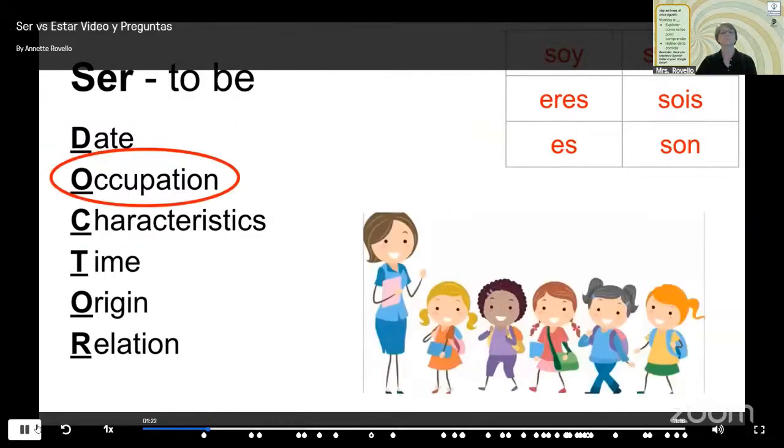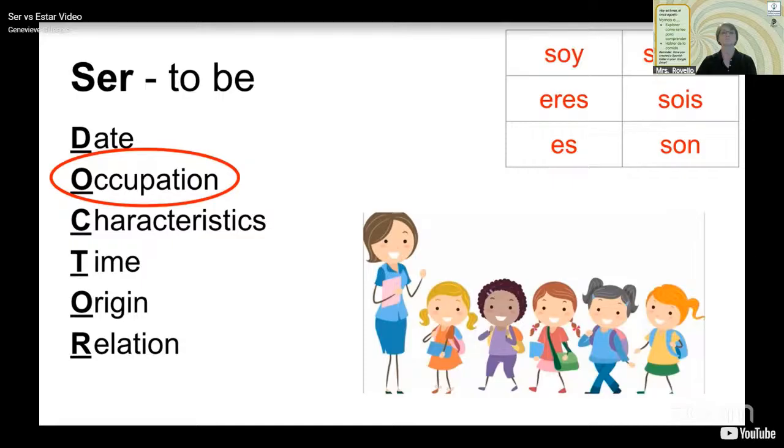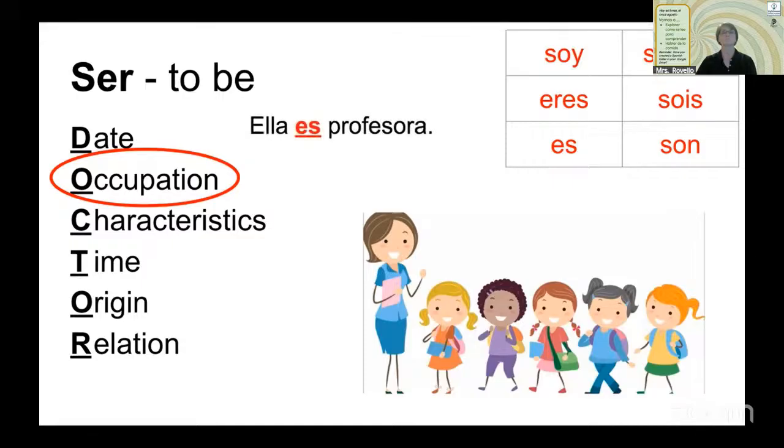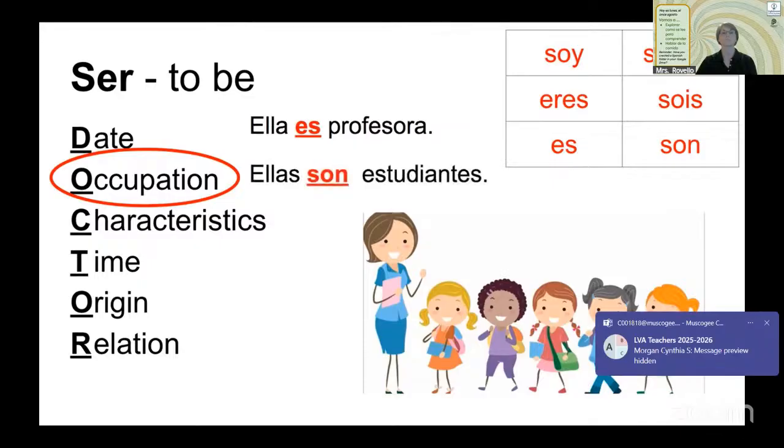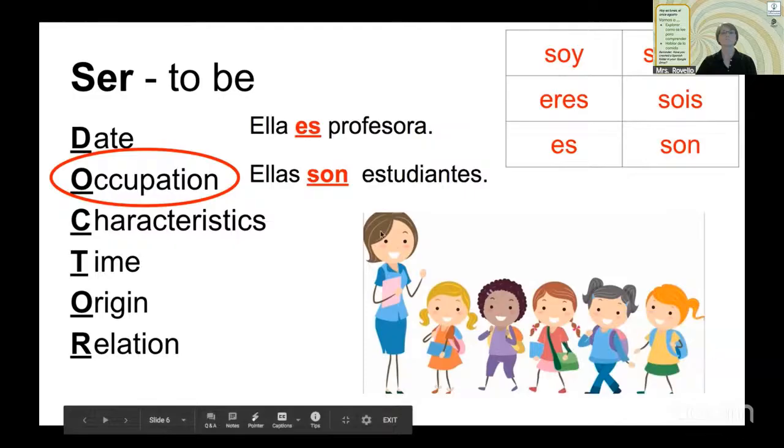Occupation. You guys are students. That is what occupies your time. Some of you also have other occupations or jobs. You can describe yourself as a worker for a store, something like that. But my two examples are: ella es profesora, ellas son estudiantes. She is a teacher. They are students.